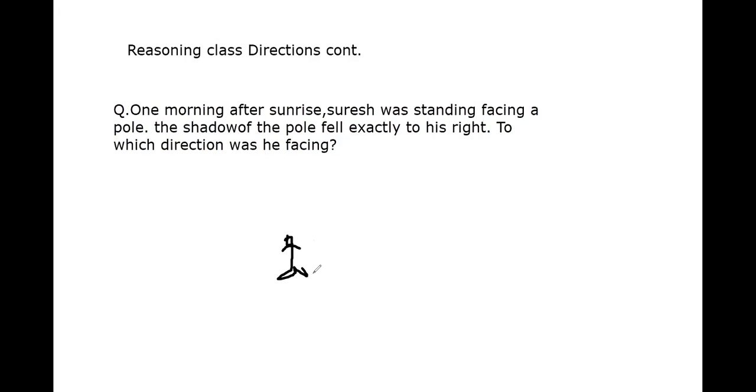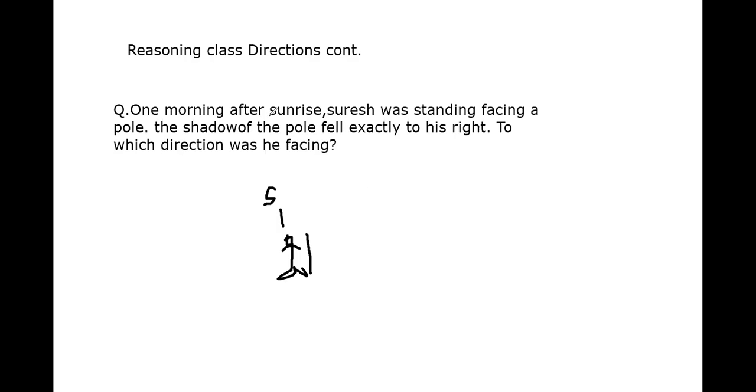Facing a pole in the sense that the pole is very close to him, not at a certain distance. So Suresh, the person, is standing facing the pole. The shadow of the pole fell exactly to his right. Means the shadow of the pole is falling exactly to his right.